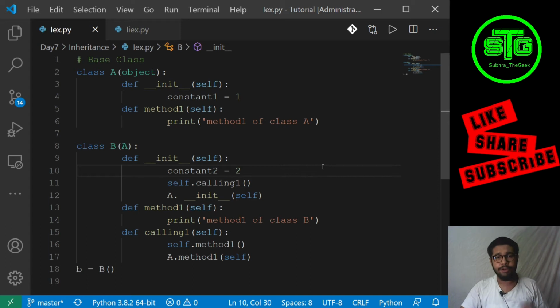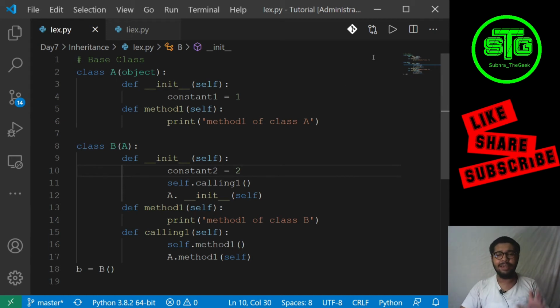After that it will print method one from this class, and it will print method one from the parent class. Self is the object of this B class, and it will call method one of this class, and a.method1 will call the method of the parent class, since the name of the parent class is A.